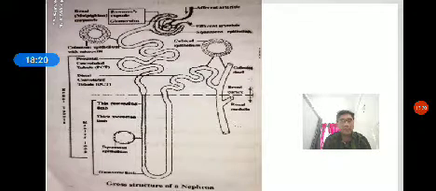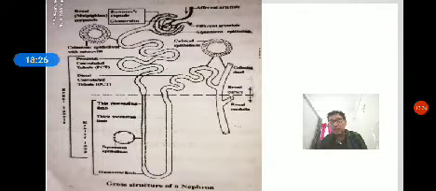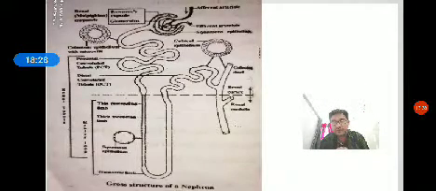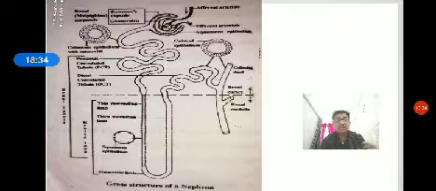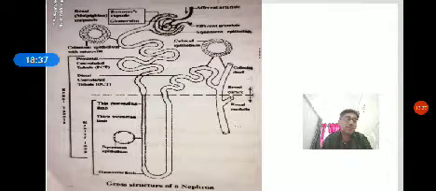One is ultrafiltration or glomerular filtration. Second is tubular reabsorption. Third is tubular secretion. In these 3 steps, the urine is completely formed. When the urine is formed, the nitrogenous wastes are isolated from the blood.